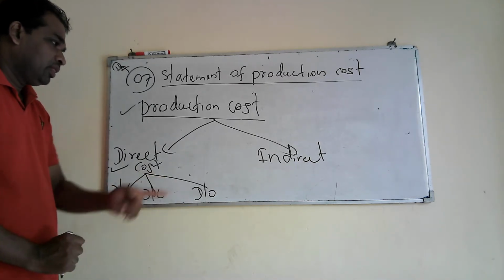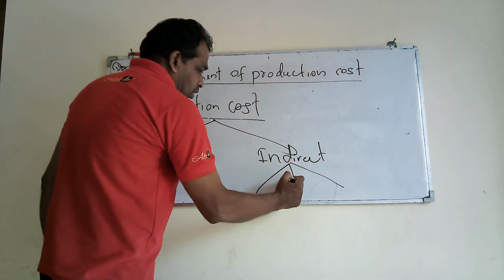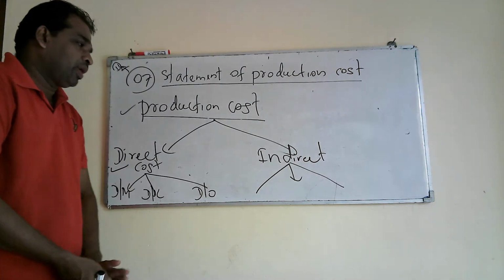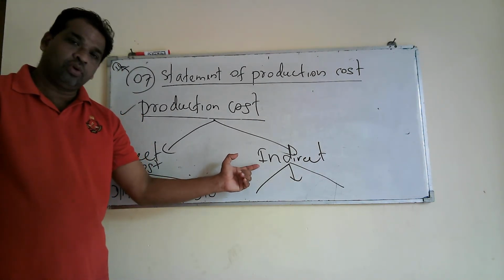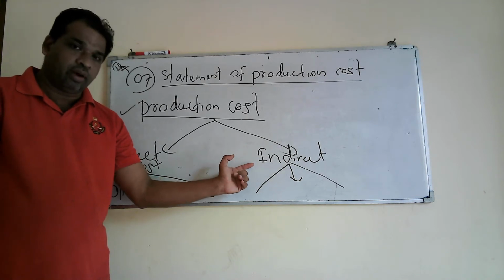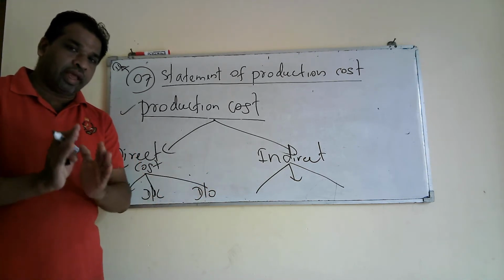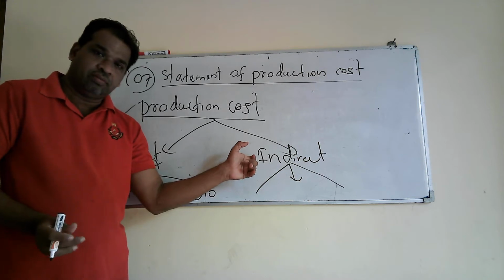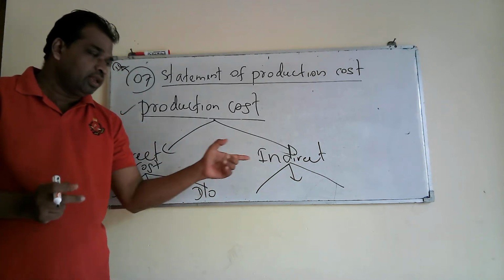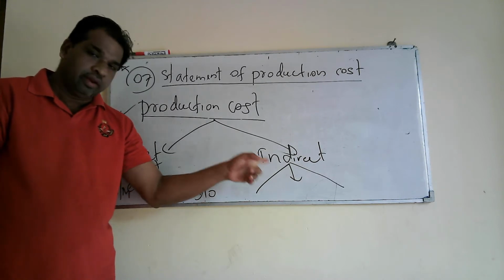Right. Then I will define indirect cost. The cost which does not vary with the production units or production level is called indirect cost. In another manner, the cost which cannot be directly attributable to a product is called indirect cost.